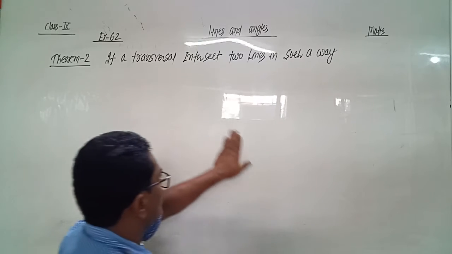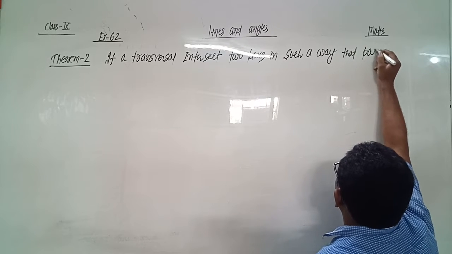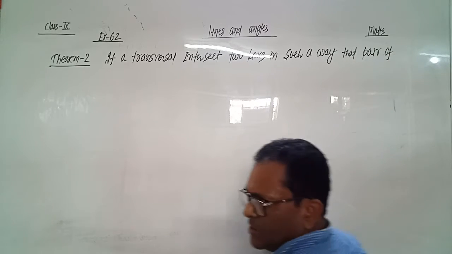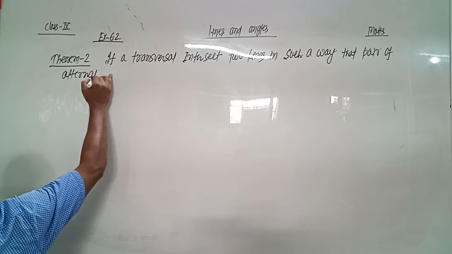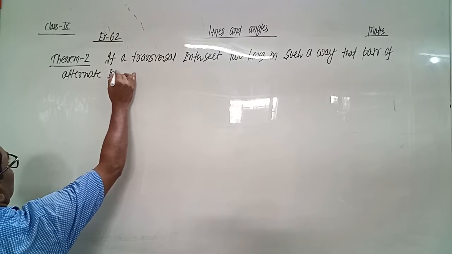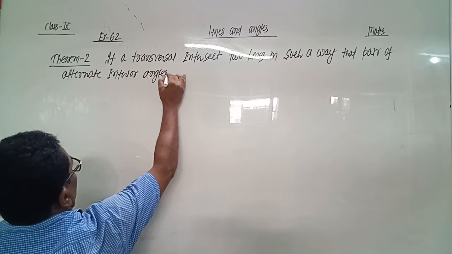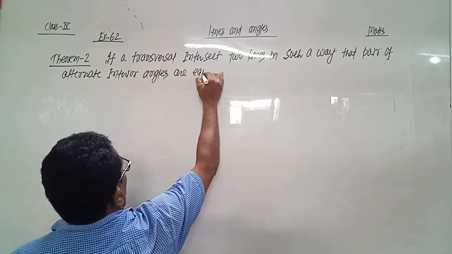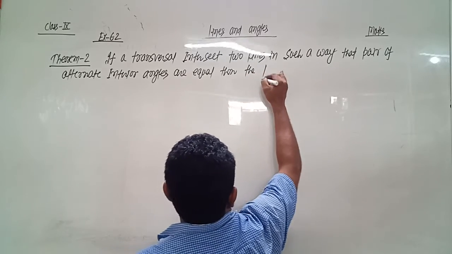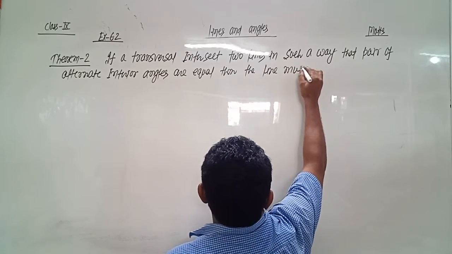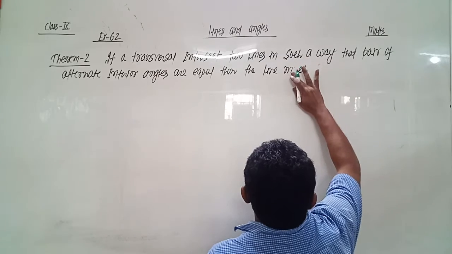if a transversal intersects two lines in such a way that a pair of alternate interior angles are equal, then the lines must be parallel to each other.